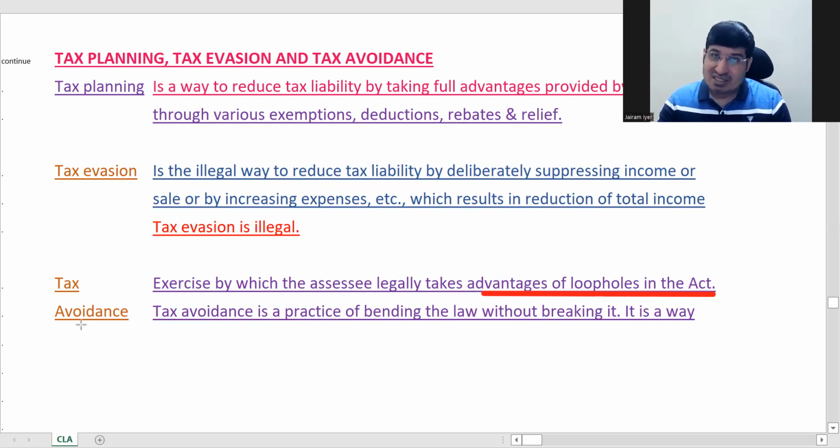So which is why if a case is put on you, nobody can prove that you have done anything illegal because you have followed the law. Okay, but then what happens is once these kind of cases are decided, then there comes an amendment to plug that gap.